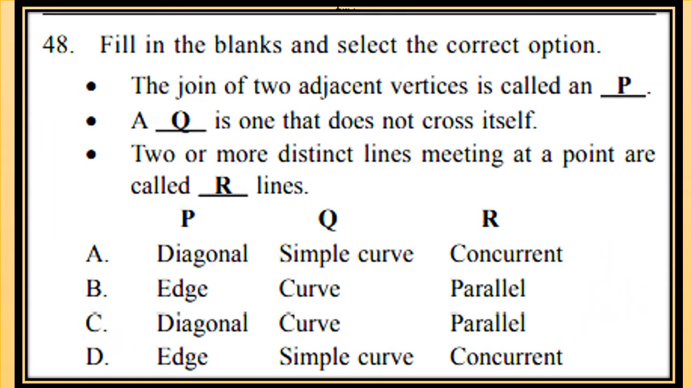Fill in the blanks and select the correct option. The join of two adjacent vertices is called a dash. A dash is a polygon that does not cross itself. Two or more distinct lines meeting at a point are called dash lines. So it's a simple definition. You have to find P, Q, R. Now you can see the answer at the end of the video.